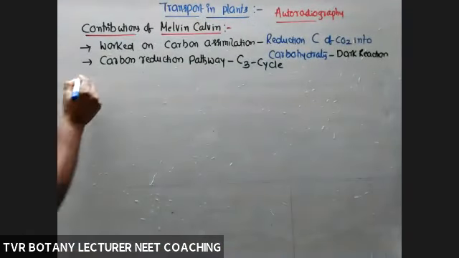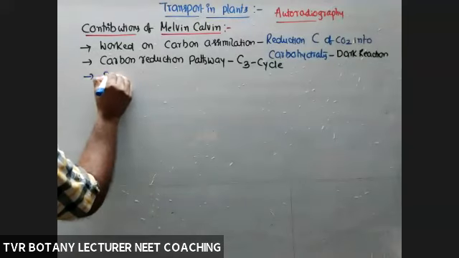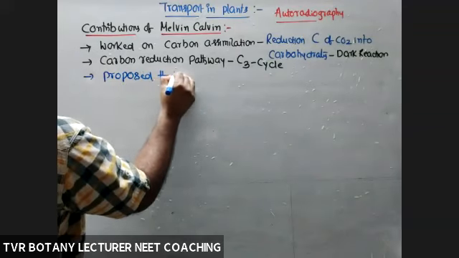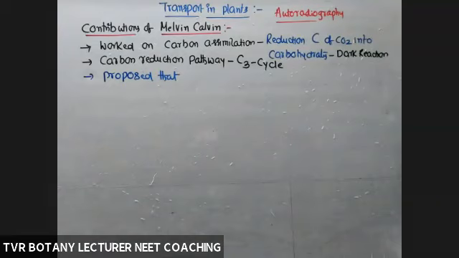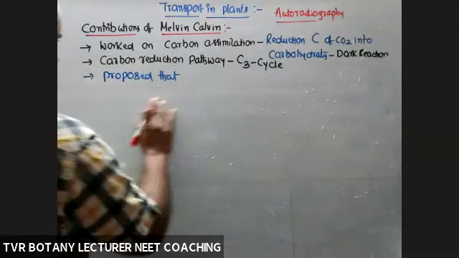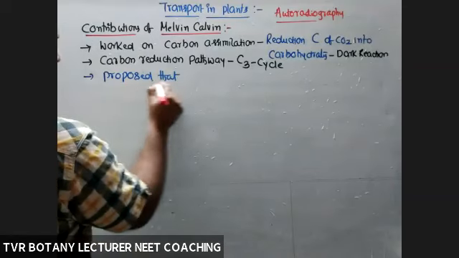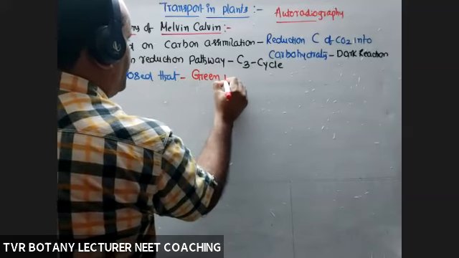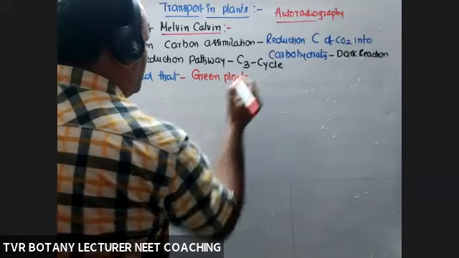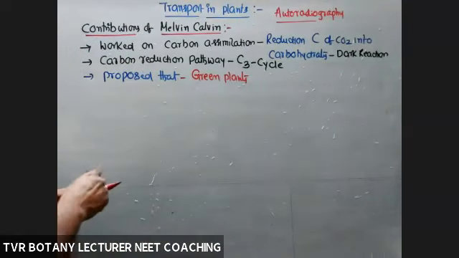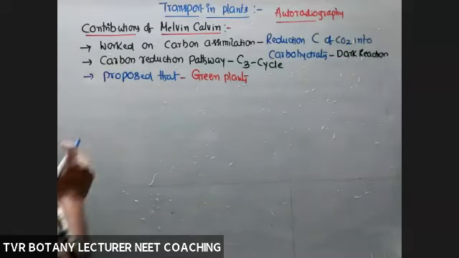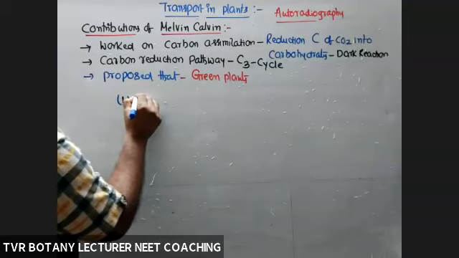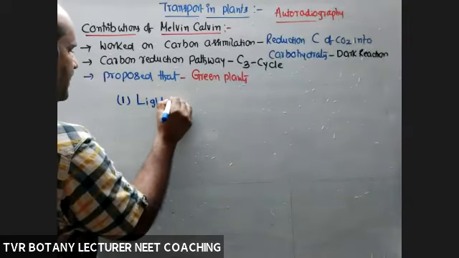He proposed that green plants are photoautotrophs. According to his knowledge, green plants are photoautotrophs. Here I'm taking green plants. Okay, so green plants are able to convert. In the mechanism of photosynthesis, the first reaction is the light reaction.